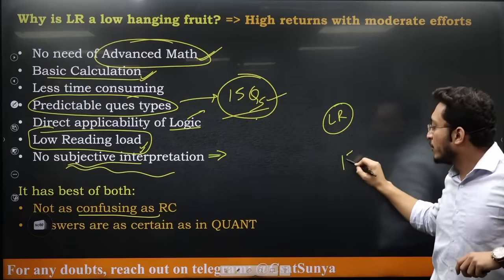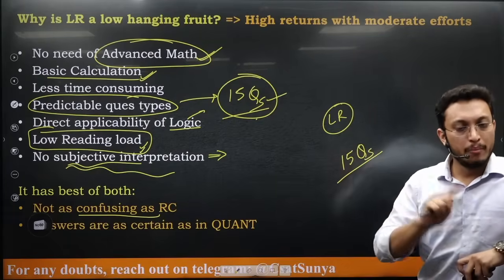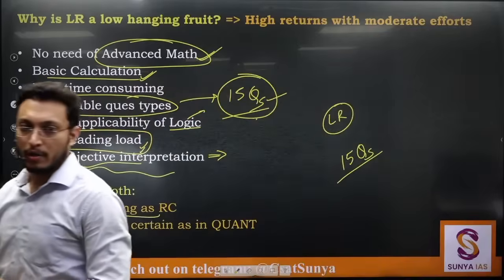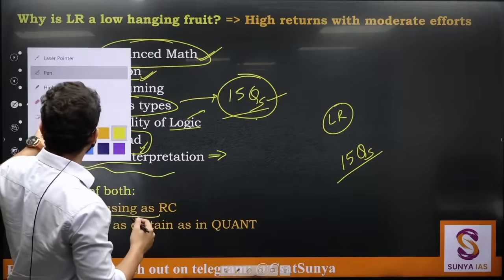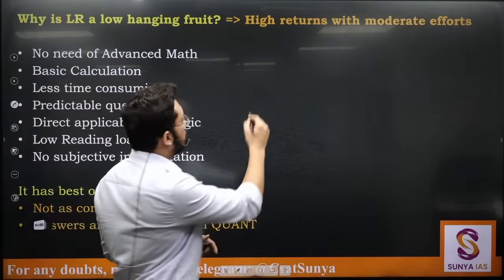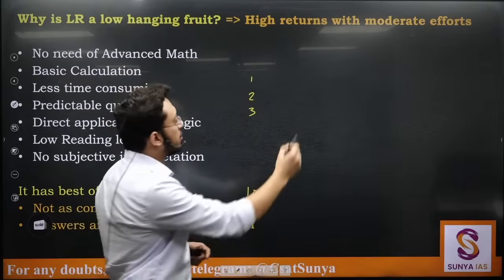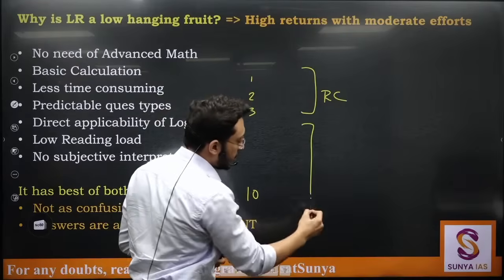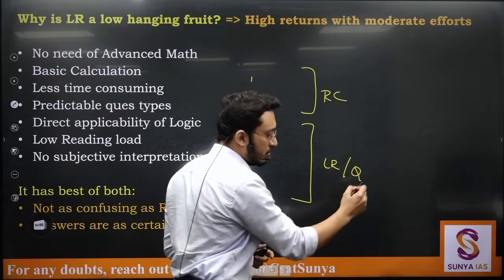Target all 15 questions. If there are 15 questions there in LR section, target all of them. But the bad thing is the questions are not in an order. So what happens is normally you will get questions in a chunk of 10. So you have 1, 2, 3, 4, let's say up till 10. So these questions are from RC section and these questions are normally from LR and quant section.